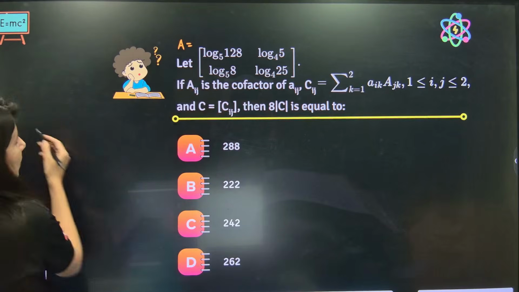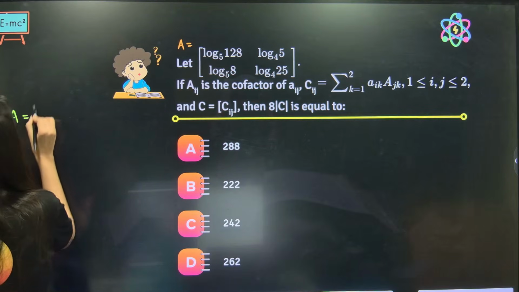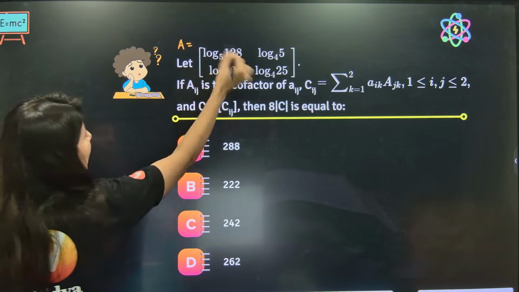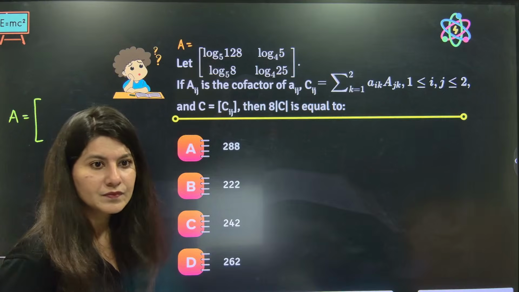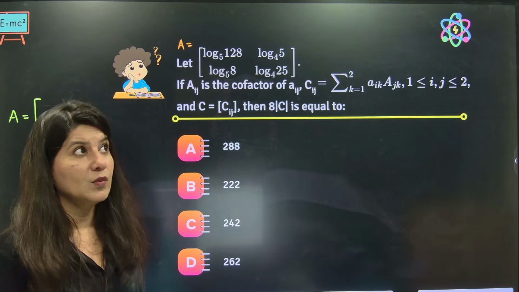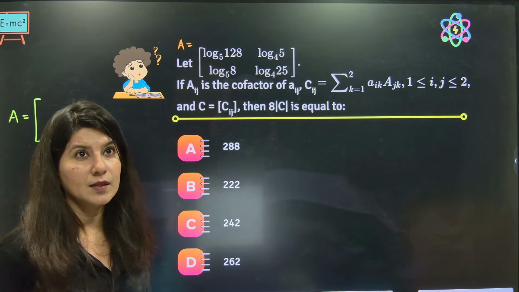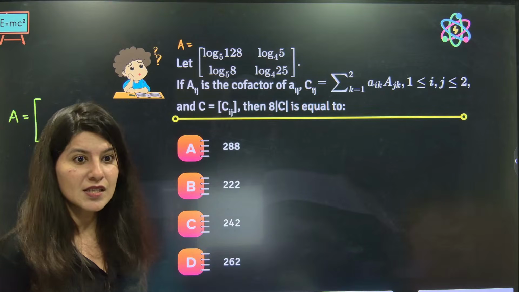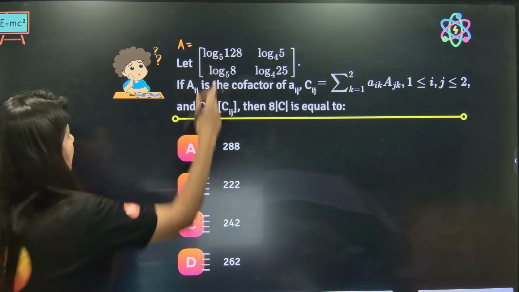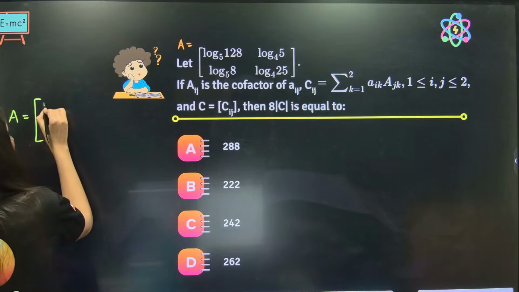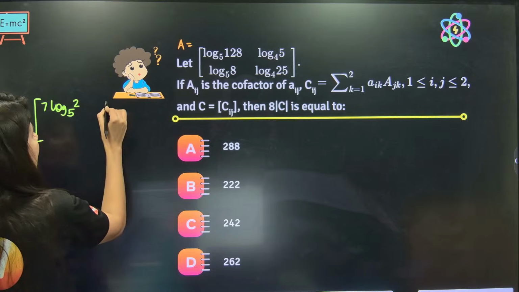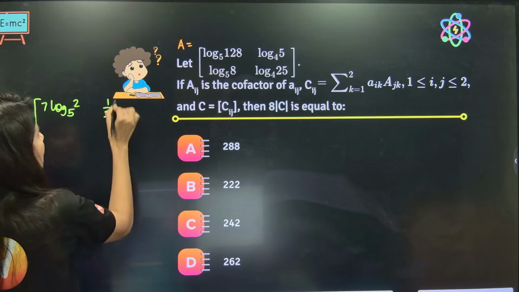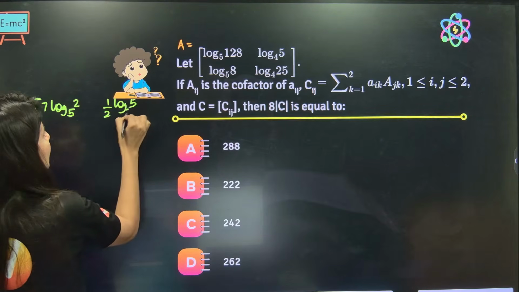So the A matrix is nothing but, this is 128. 128 is, see, 2 power 7. So this is 2 power 7 only. Log, so 7 log 2 to the base 5. What is this? This is 1 by 2 log 5 to the base 2, correct?